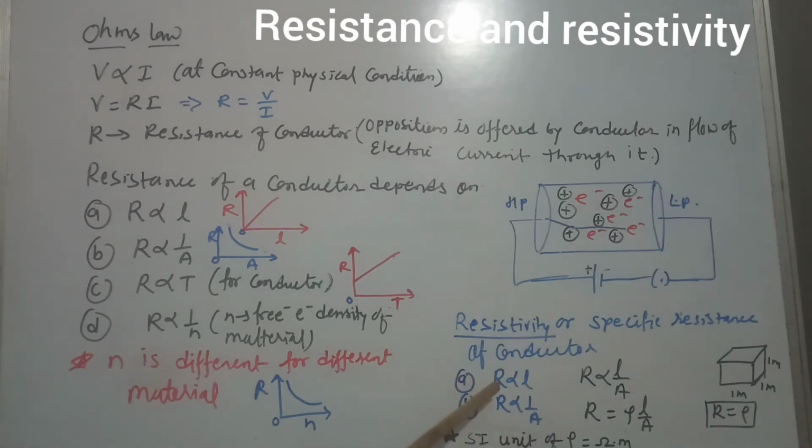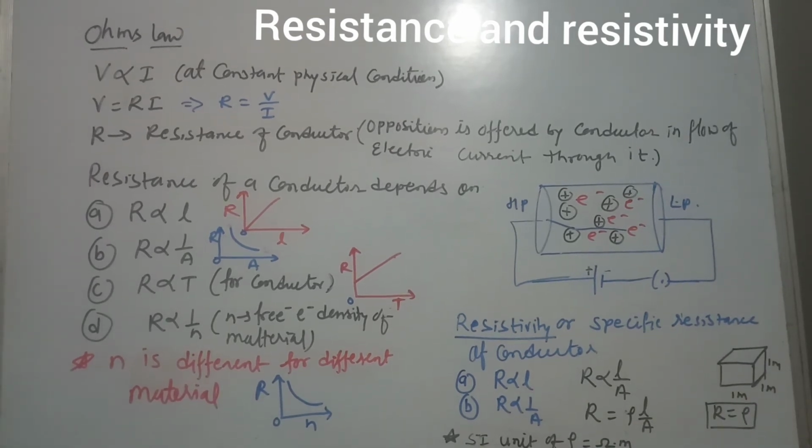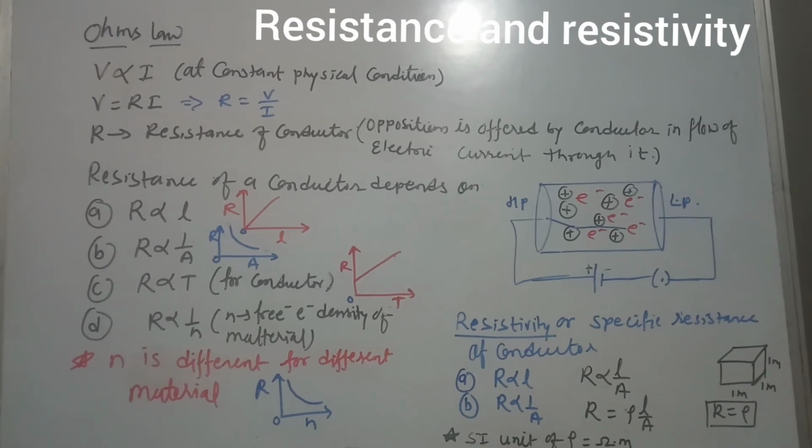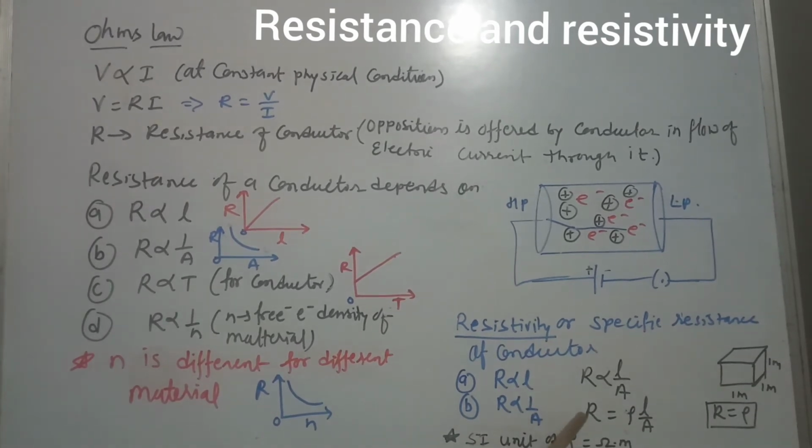When we combine these two, we observe R proportional to L upon A, and as we remove the proportionality sign, we introduce a constant. This constant is called resistivity rho. So R is equal to rho L upon A. With the help of this formula, we can define rho. Rho means resistivity, or specific resistance, of the conductor.